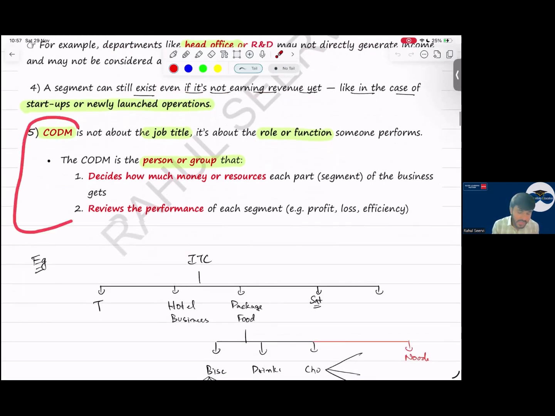Sir, is CODM a job title? No, CODM is not a job title. CODM is a role or a function which is given either to a group of persons or an individual person. So CODM is a person or a group that decides how much money or resource should be allocated and reviews the performance.